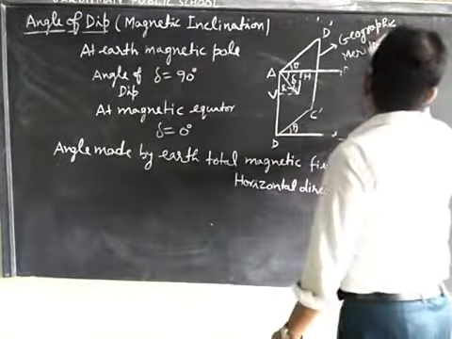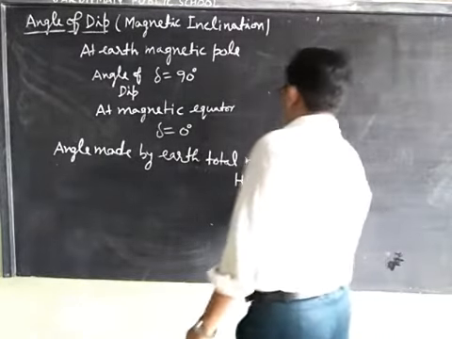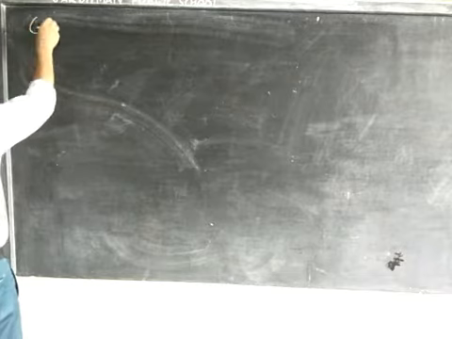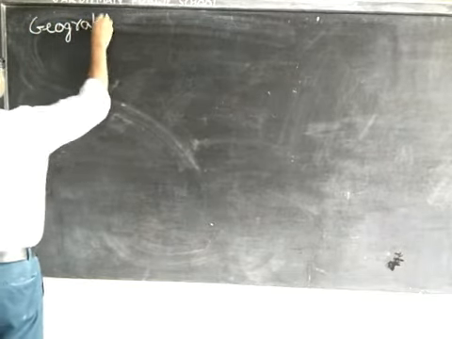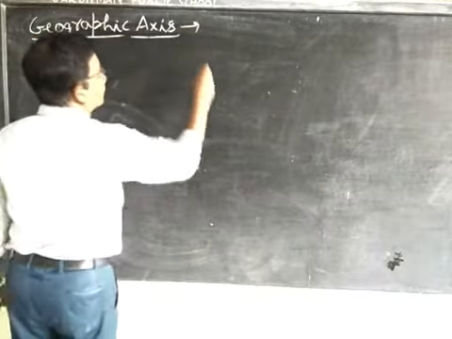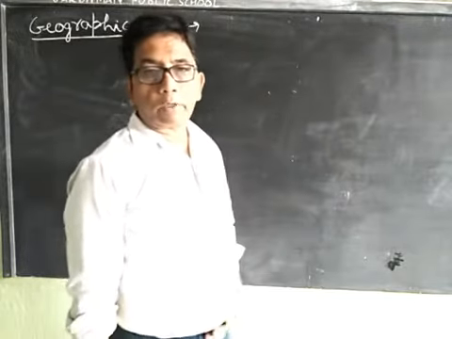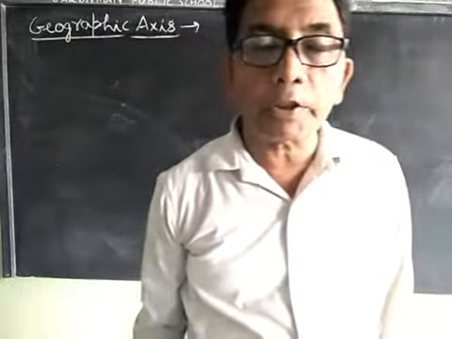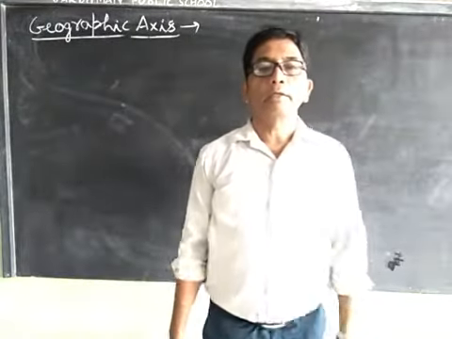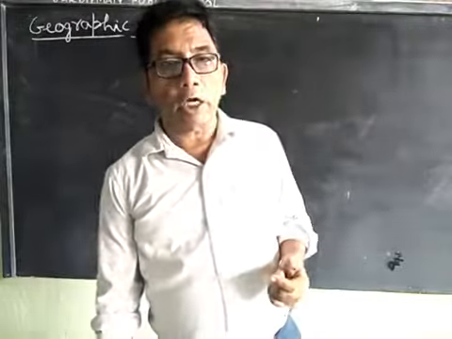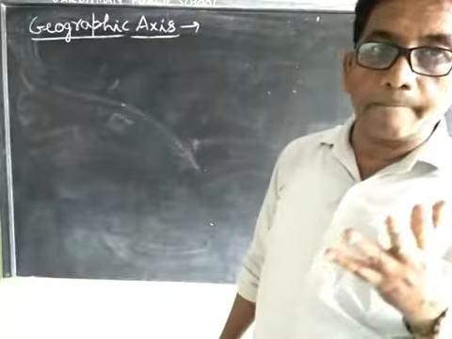Our next topic is geographic axis. The straight line passing through the geographic north and geographic south pole of the Earth is called the geographic axis. It is the axis of rotation of the Earth.